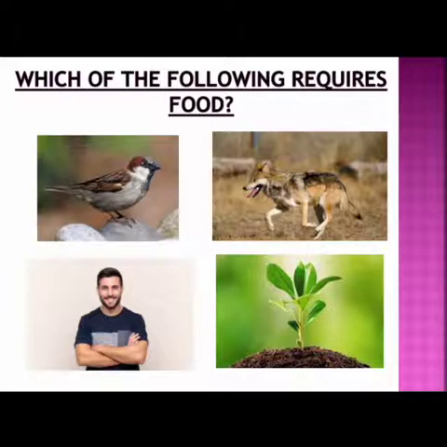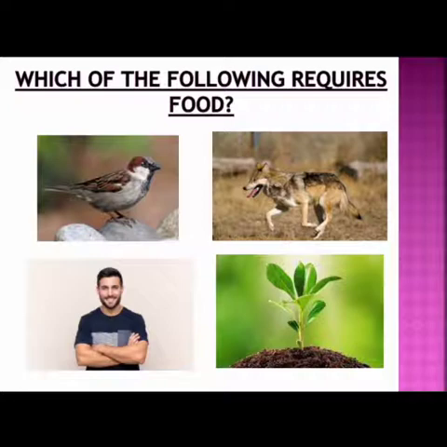So children, coming to the first slide. Can you see 4 pictures here? Which of the following requires food among these 4? The first picture is about a bird. Next is an animal. Next is a human. Next is plants. So which requires food? Here all the organisms require nutrition. Humans, birds and animals depend on plants for food, wherein the plant synthesizes its own food.